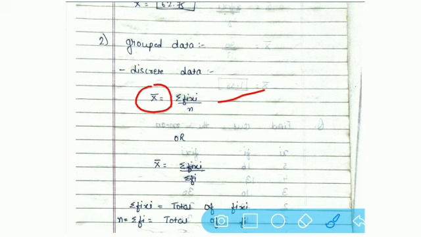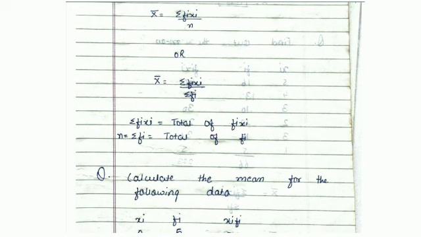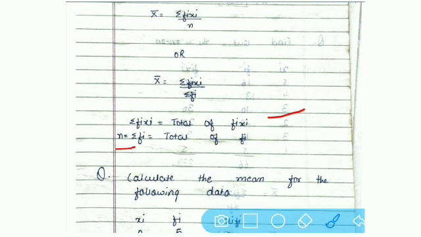Now n will differ over here. What is n over here? To see, it is written sigma fi xi. That means total of fi into xi. And n equals to what? N equals to sigma fi. That means total of frequency. In the above question, we have seen that n equals to total number of observations, but here n equals to total of frequency is to be considered.